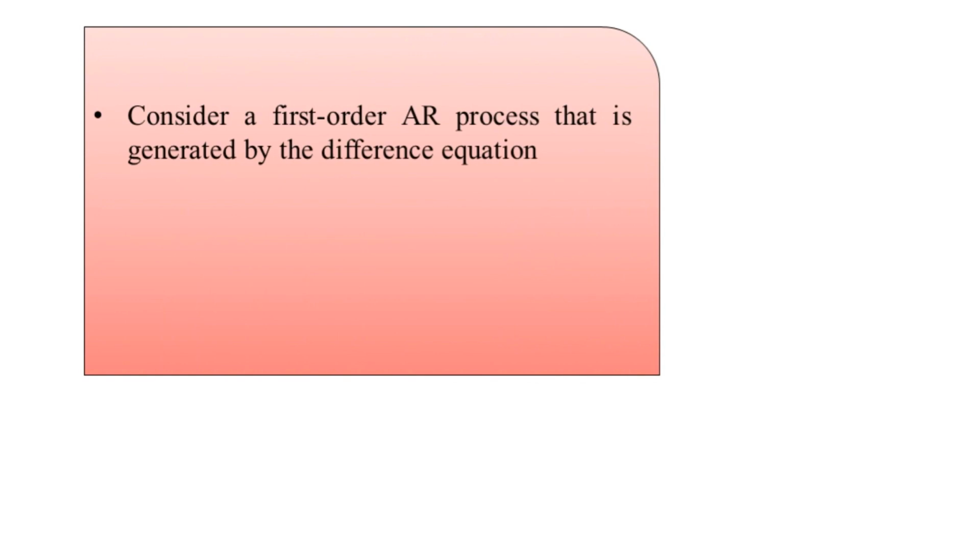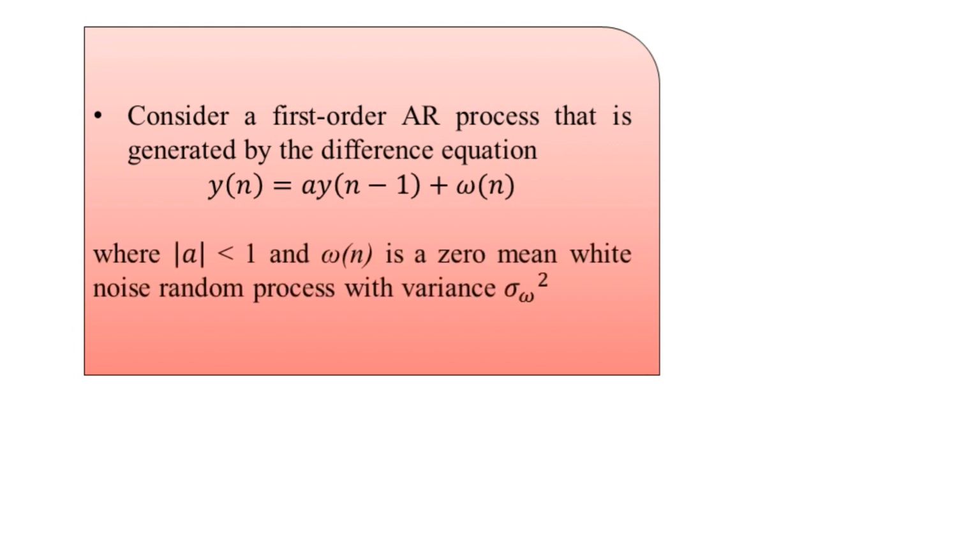So for this problem, the statement is given to us. It starts with, consider a first order AR process that is generated by the difference equation which is provided to us. y(n) = a·y(n-1) + w(n), where |a| < 1 and w(n) is a zero mean white noise random process with the variance sigma_w squared.